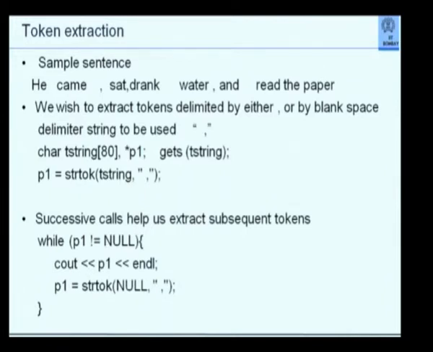What I want to do is extract all words which are separated by either comma or by blank. So the delimiter that is going to be used is a blank here, which is not seen, and a comma. There are 2 delimiters, blank, comma. So what I am saying, look, Mr. C++, I will give you a sentence. I am telling you that delimiter is either a blank or a comma.